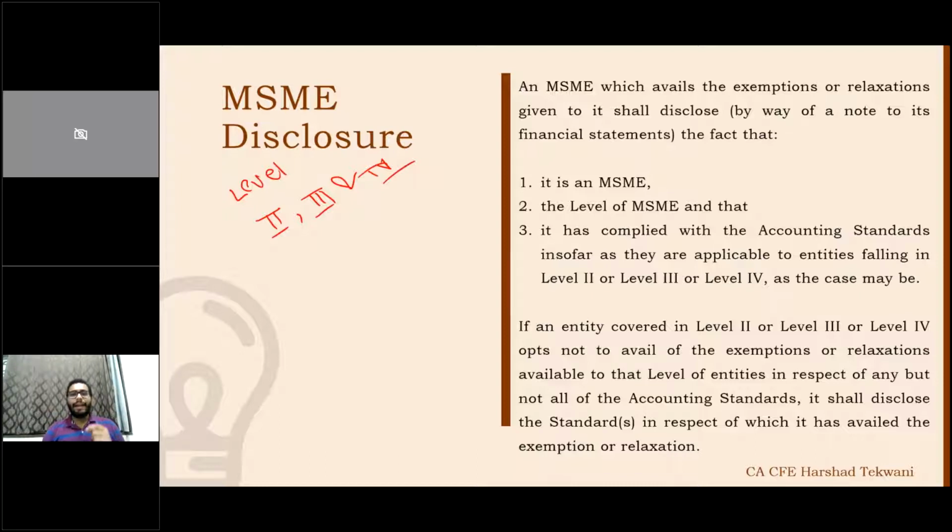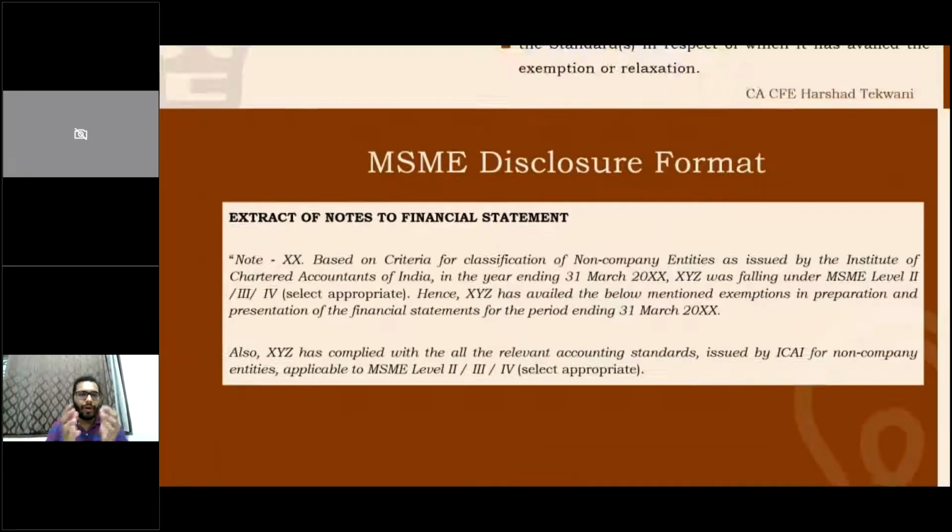If an entity covered in level 2, level 3, or level 4 opts not to avail an exemption or relaxation available to that level of entities or to a particular section of a standard, let's say there are 3 exemptions available to level 2, but I am opting for only 1. So I need to disclose which exemptions I have availed and which exemptions I have not availed. So I'll show you one disclosure.